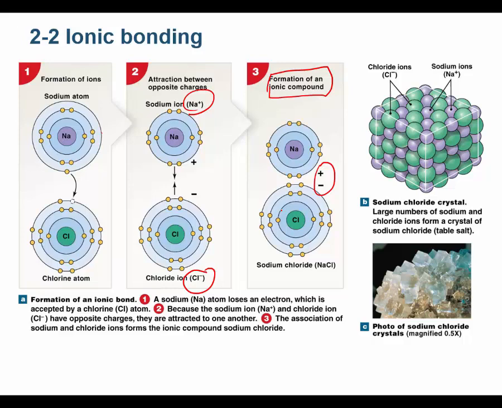Something quite often is said in biology books that is untrue. What they quite often say is that ionic bonds are weaker than covalent bonds. Well, the fact is that some ionic bonds are weaker than some covalent bonds, but some ionic bonds are stronger than some covalent bonds. So it's not that ionic bonds are weak. You have to look at each bond individually and measure how many calories or joules it takes to break that bond. Some ionic bonds are stronger than some covalent bonds.